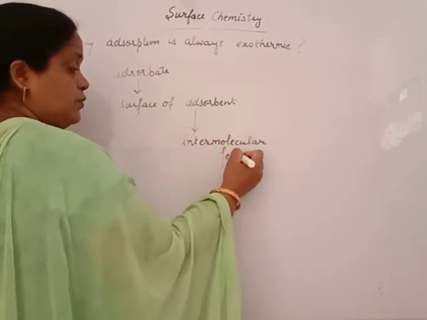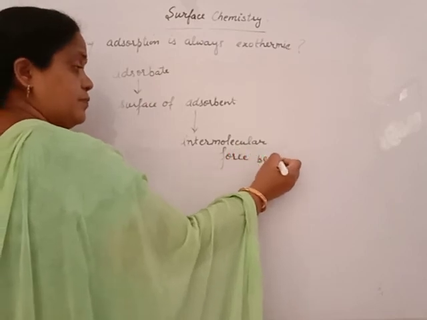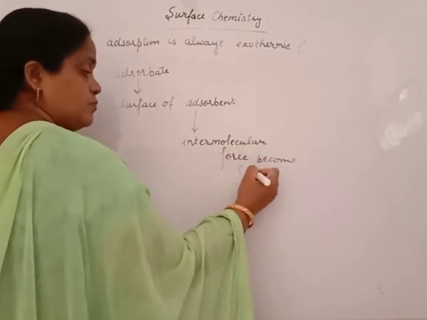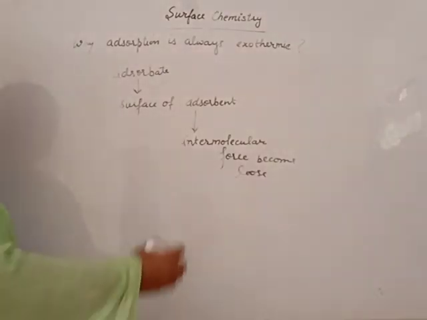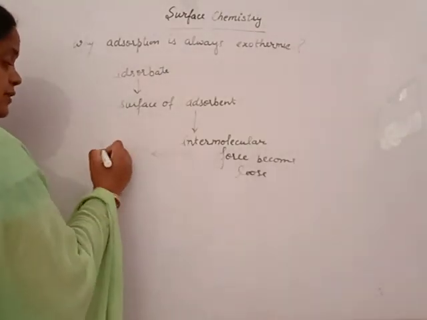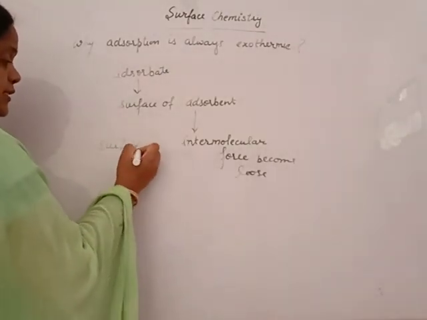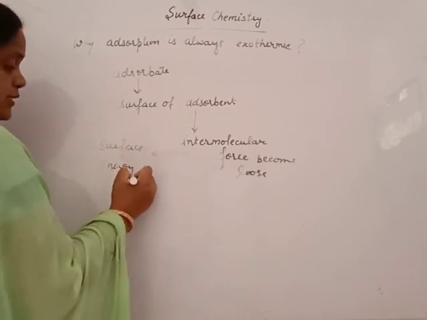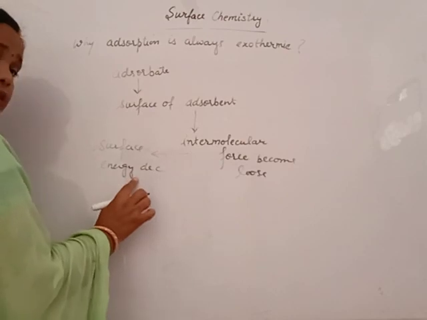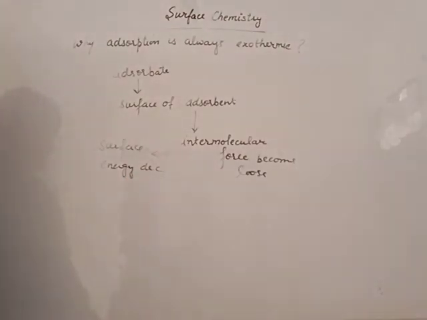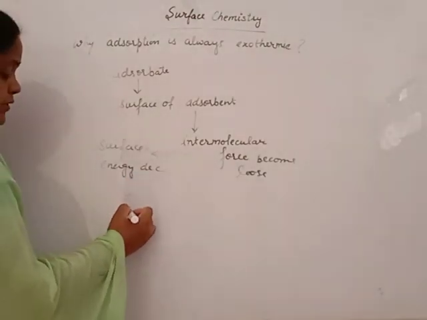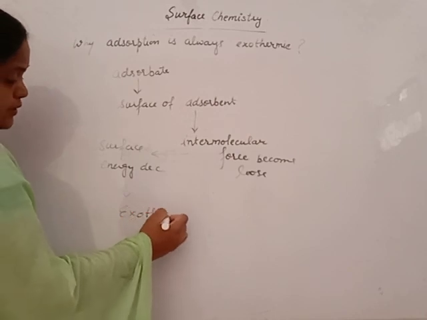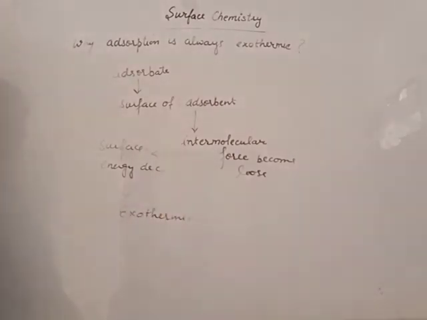If intermolecular forces become loose, that means it releases energy. That energy is known as surface energy. As a result, surface energy decreases. If surface energy decreases, it means energy is given out. Hence, it is exothermic in nature. This is our question.